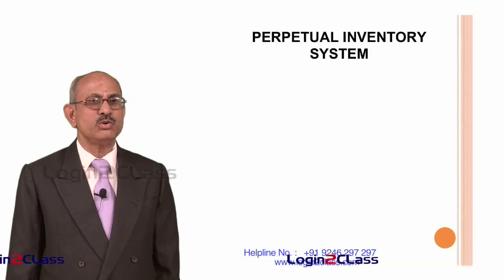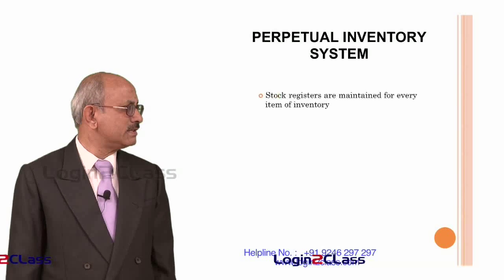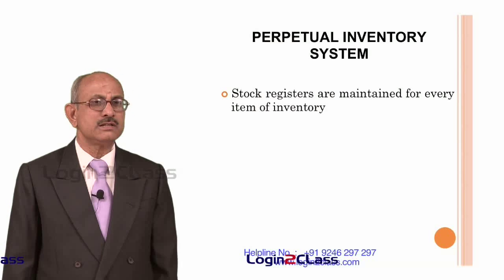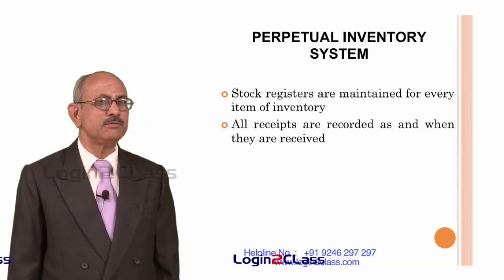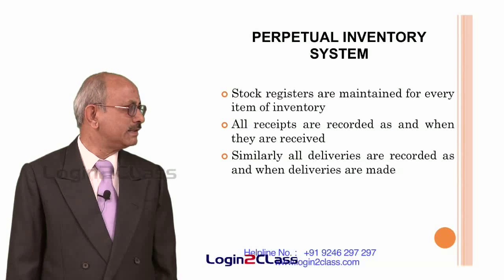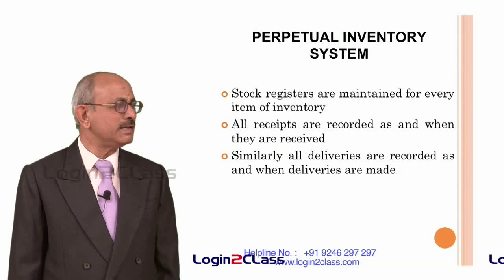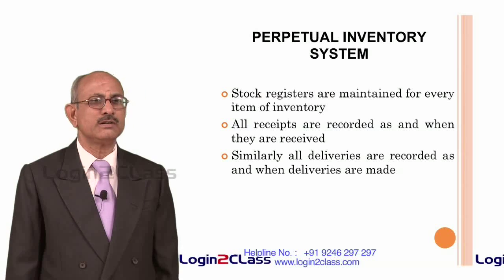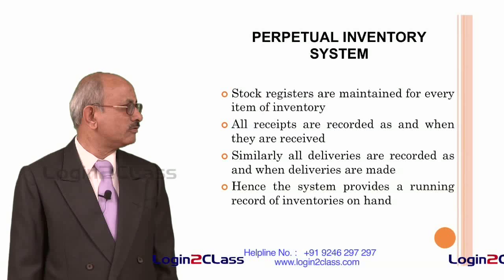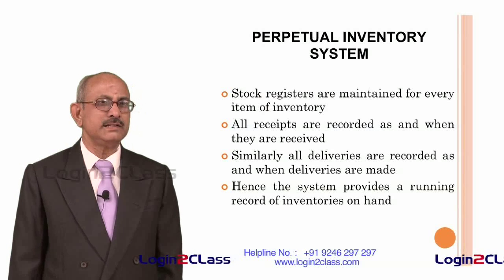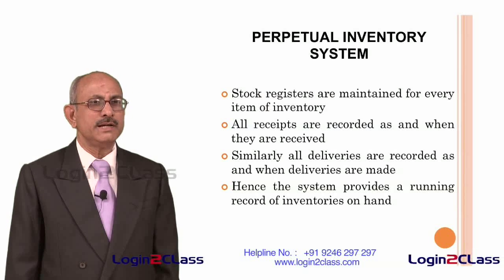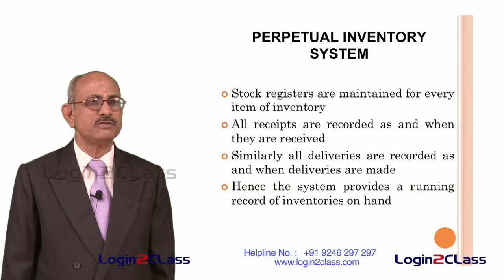So, in the case of perpetual inventory system, as the name suggests, we have a system which is on a continuous basis. For that purpose, stock registers are maintained for every item of inventory. So, whenever there is a receipt of inventory, it is recorded in the books. Similarly, when the inventory is issued, they are also recorded. So, all receipts and deliveries are recorded in the books, what we call the stock registers, as and when they actually occur. Therefore, at any point of time, it is possible to know the actual value of stocks on hand.